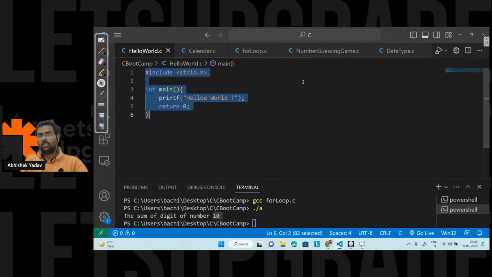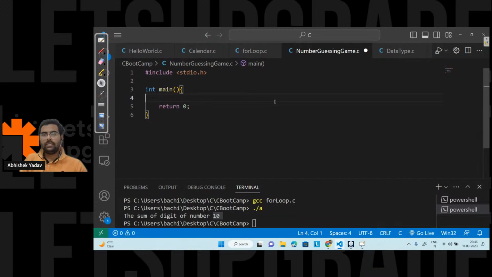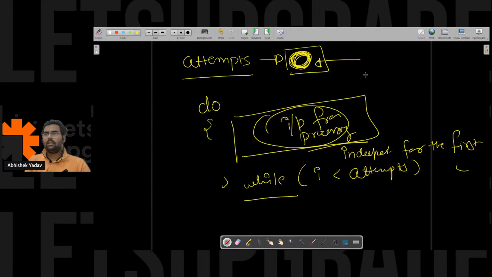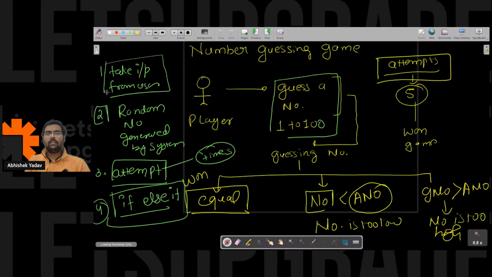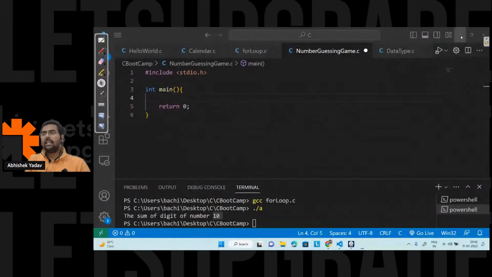And here let's copy this code, number guessing game, paste it here. The first thing is what I want to take, what we have learned here. So it is take input from user. What input do I have to take? Guess number. So first I have to generate a random number.